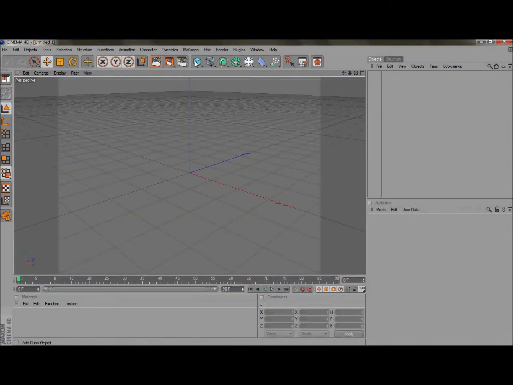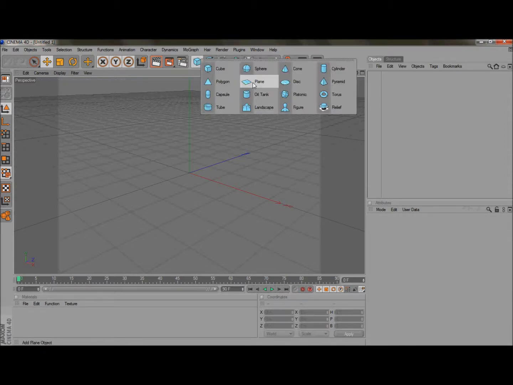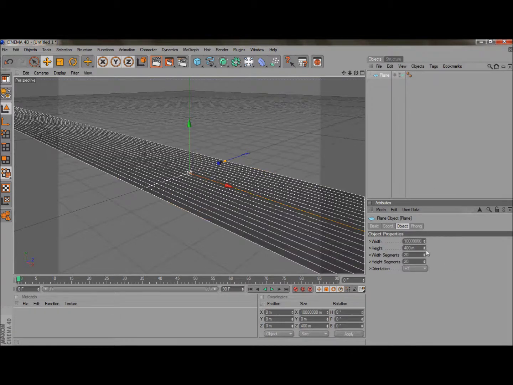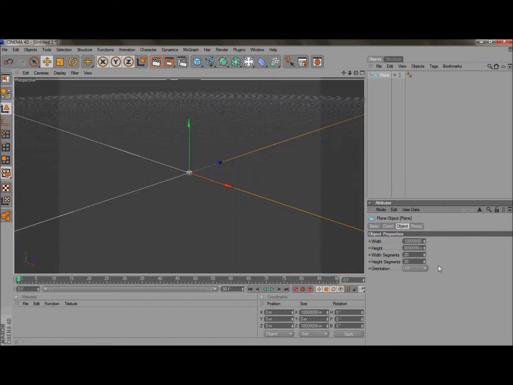So yeah, first what you're gonna do is you find this little 3D-ish box right here, and click here and hold it and go to plane. Now you see here the width, put it with a lot of 9s. It doesn't matter how many, just fill it up.